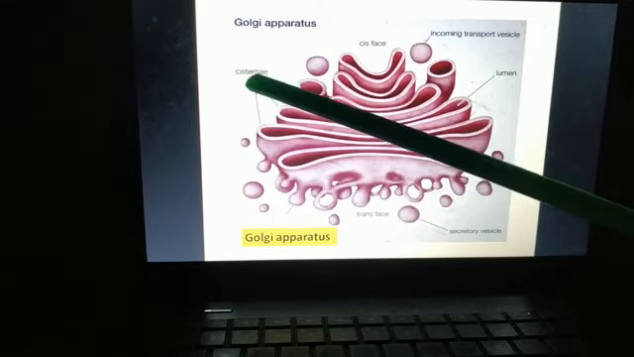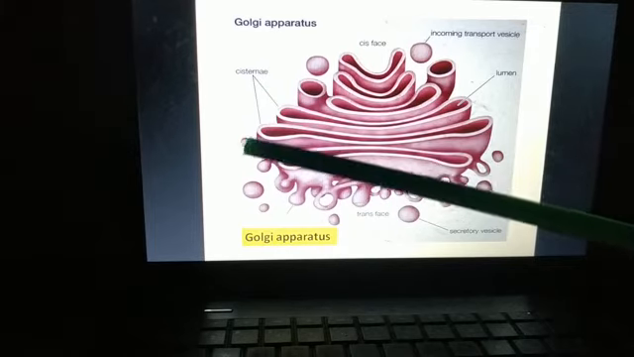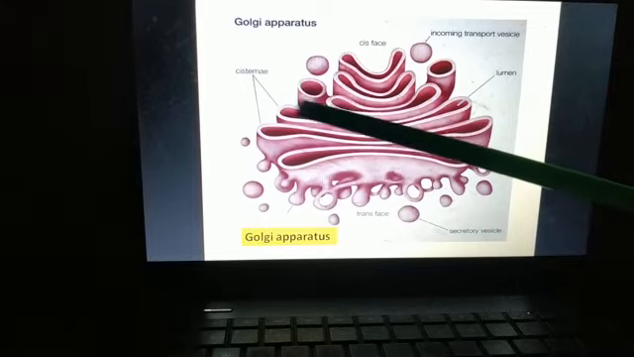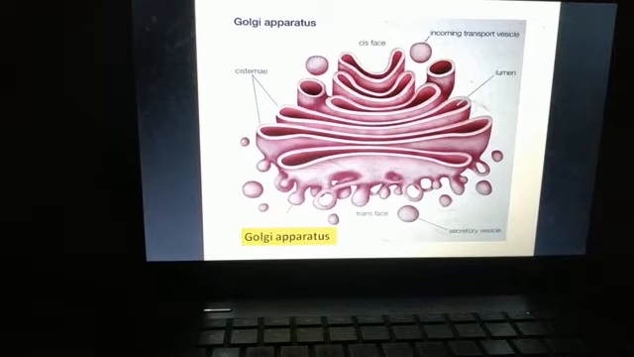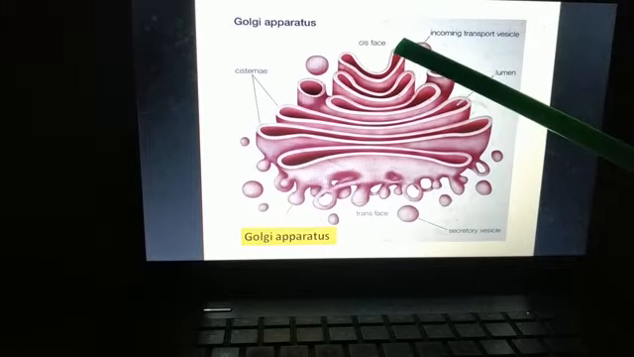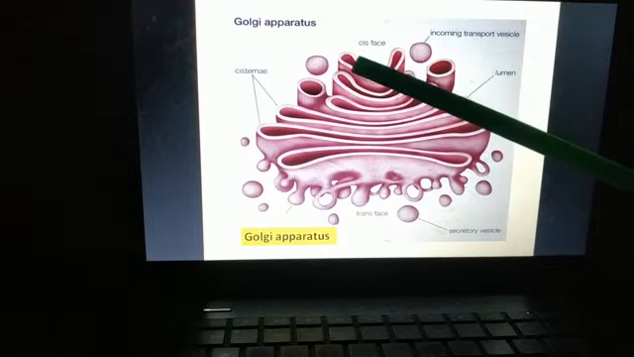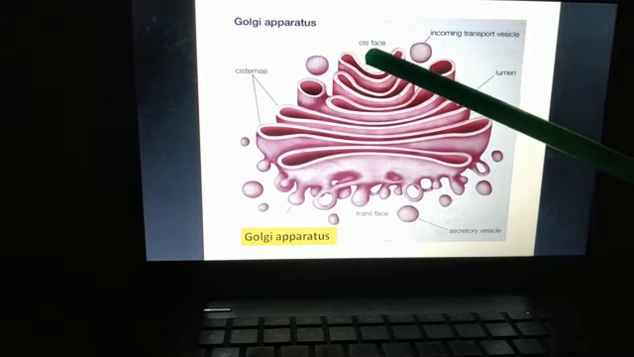In endoplasmic reticulum also we have seen the sacs were called cisternae. Here also these sacs are known as cisternae. So these are flat disc shaped structures. Now the cisternae that are facing near the nucleus, it is called the cis phase. This is convex and this is facing towards the nucleus. This is known as cis phase.